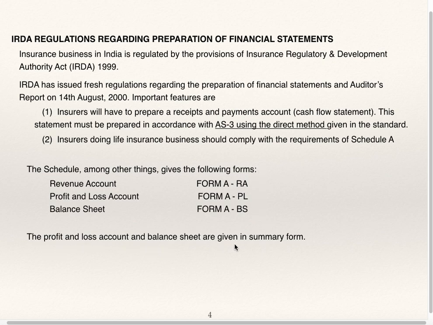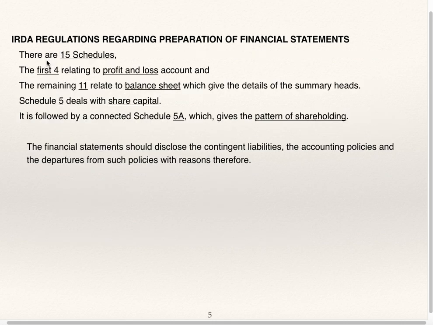The profit and loss account and balance sheet are given in summary form. There are 15 schedules. All adjustments are to be done in schedules and only the net figure will get transferred to revenue account and balance sheet. That is why it is to be in the summary form. There are 15 schedules. First 4 schedules relate to revenue account and remaining 11 schedules relate to balance sheet, which give details of the summary heads.